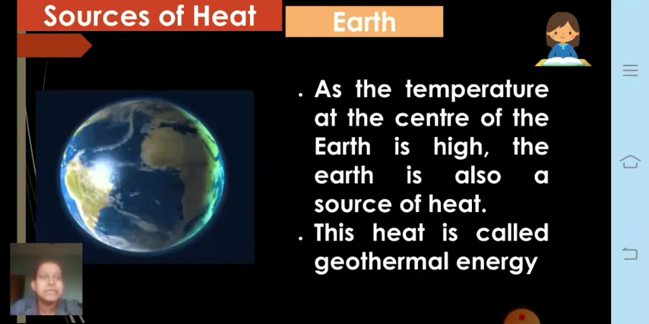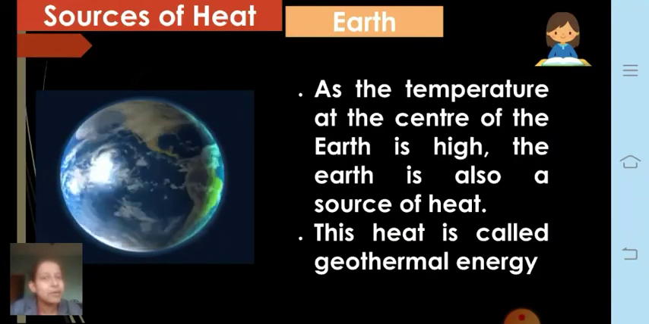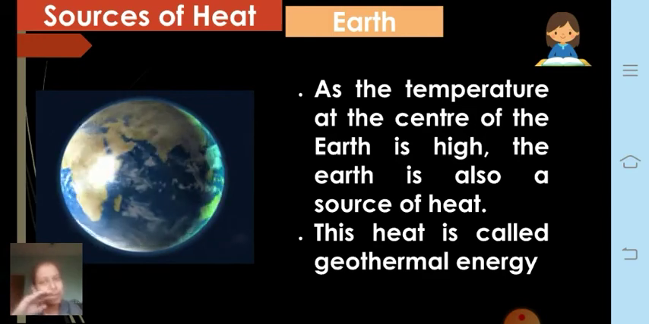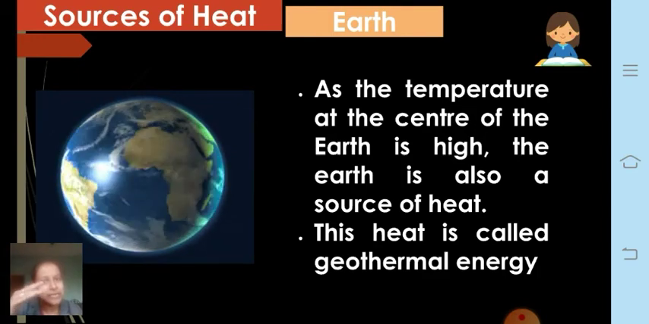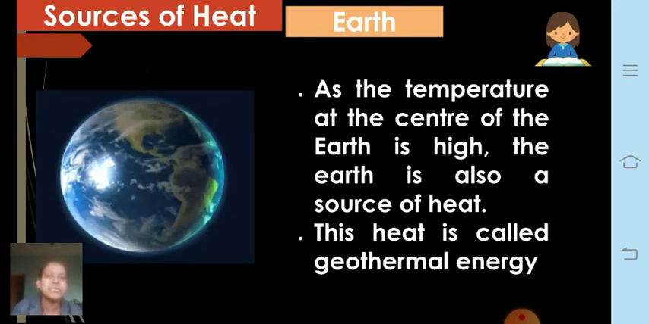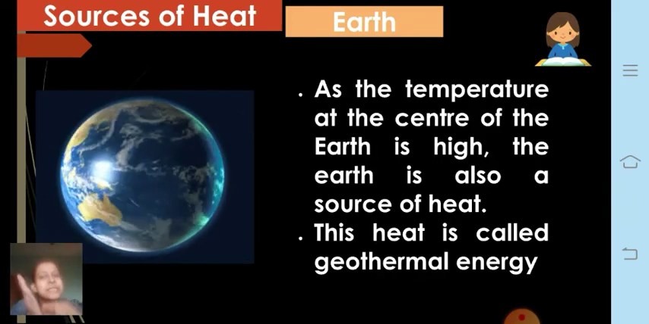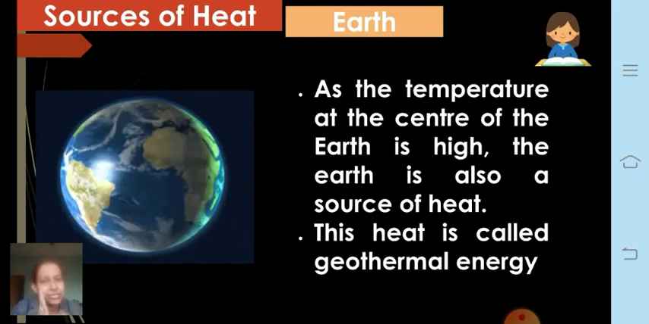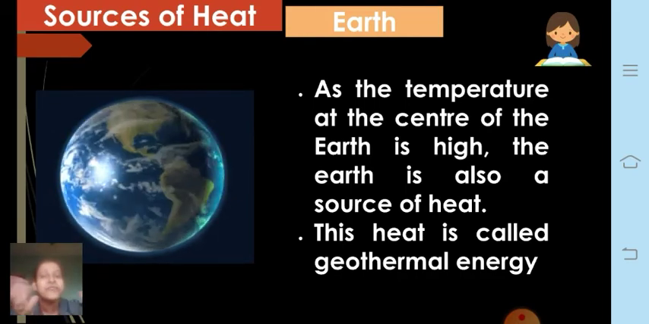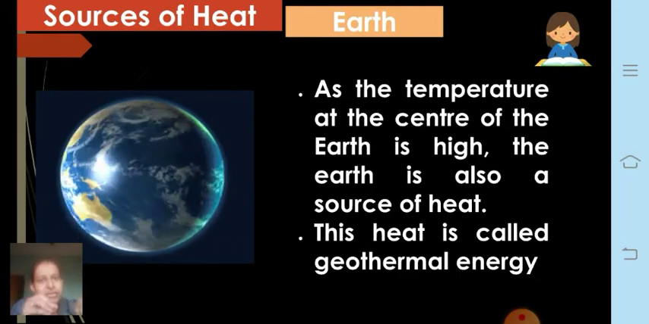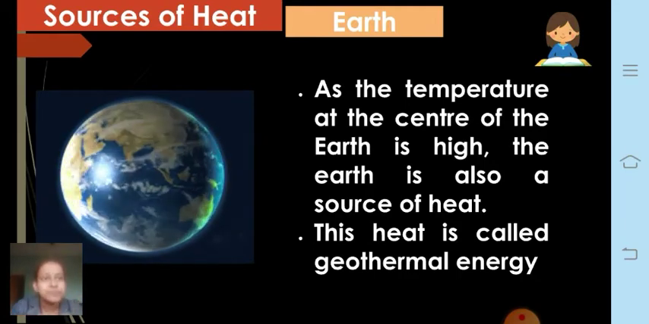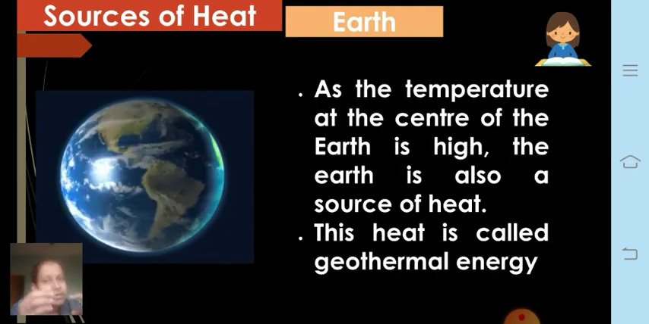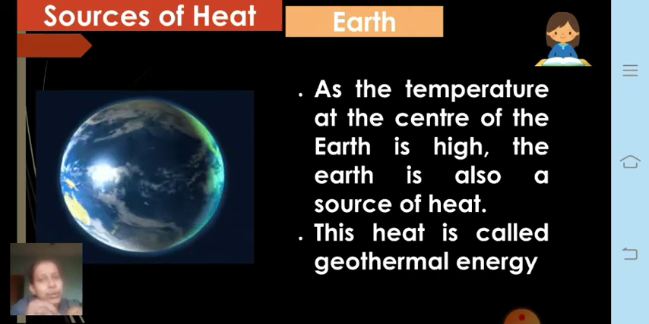Next is our earth. How can the earth be a source of heat? Now the earth has different layers: the uppermost layer is called the crust, then there is the mantle, and the innermost is the core. Since it is innermost, the pressure and the temperature inside are very large, because of which there is a lot of heat in the center of the earth, which is nothing but the core.